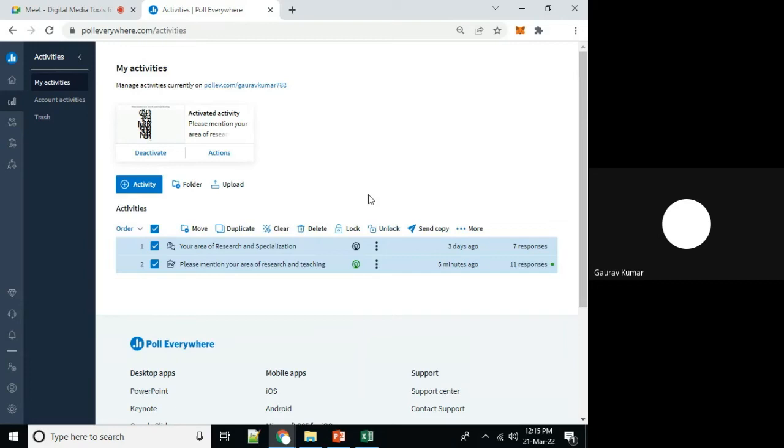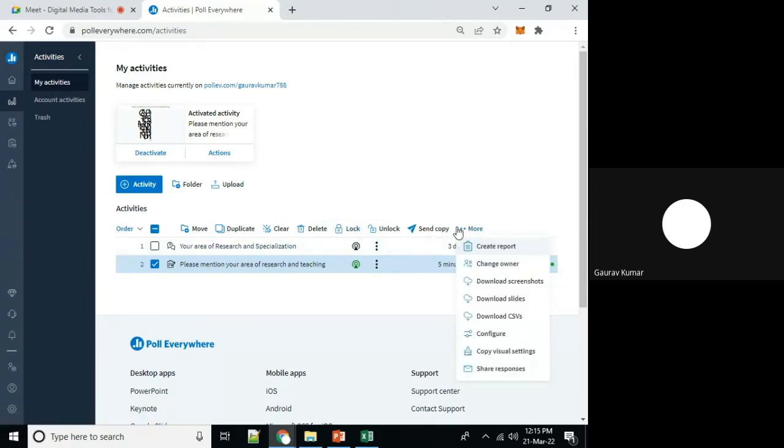In the same way, after getting responses, we can lock it so that further responses cannot be received. Lock or unlock, download slides, download screenshots. So you can see that multiple options are available to control these activities.